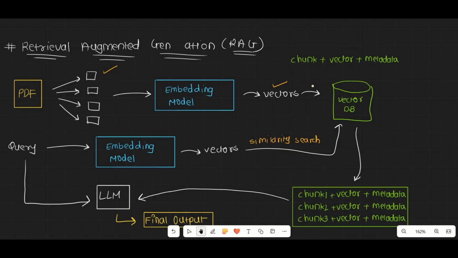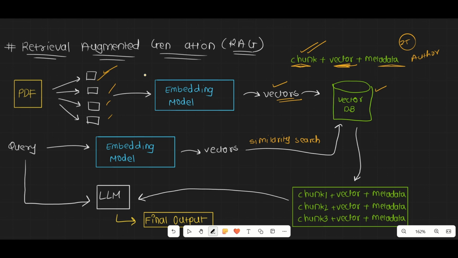Now if you dive a little deeper into the VectorDB, exactly what is stored in the VectorDB? You don't just store the vectors, you store something more than that. Basically, each chunk you store in the VectorDB. Then the vector related to that particular chunk you store in the VectorDB. And then even metadata related to that particular chunk. What do I mean by metadata? For example, this chunk could be on page number 25 of the PDF, and the author of this PDF is so and so. These are the metadata that your PDF can have.